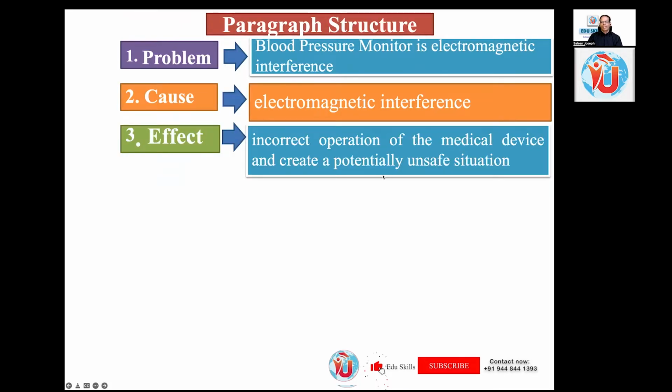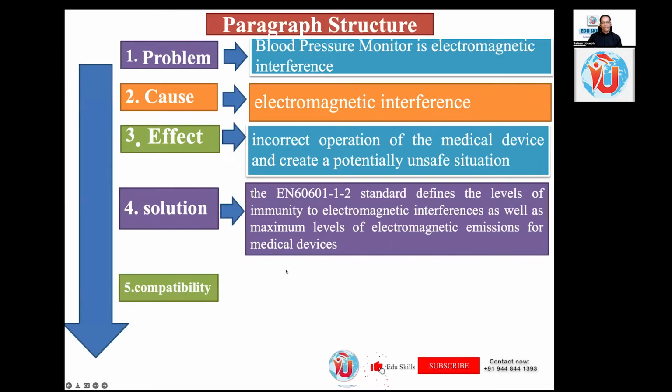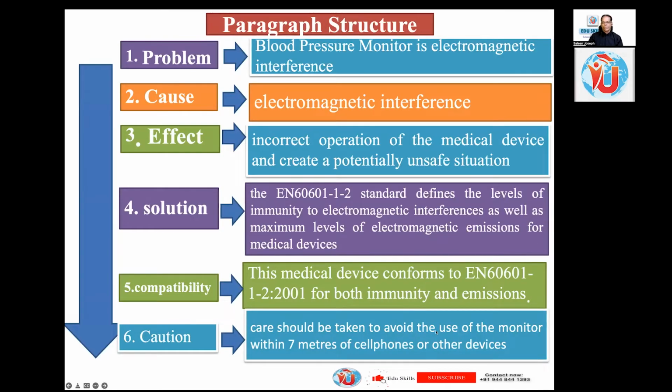Effect is incorrect operation of the medical device and create a potential unsafe situation. Solution is the EN 60601-1-2 standard, which defines the levels of immunity of electromagnetic interferences as well as maximum level of electromagnetic emissions for medical devices. That is the solution, or the notice given, or the manual instruction given. Now compatibility: this particular medical device conforms to this instruction, immunity and emission manual instructions. And caution is, nevertheless, it should not be used in close proximity with cell phones or other devices.